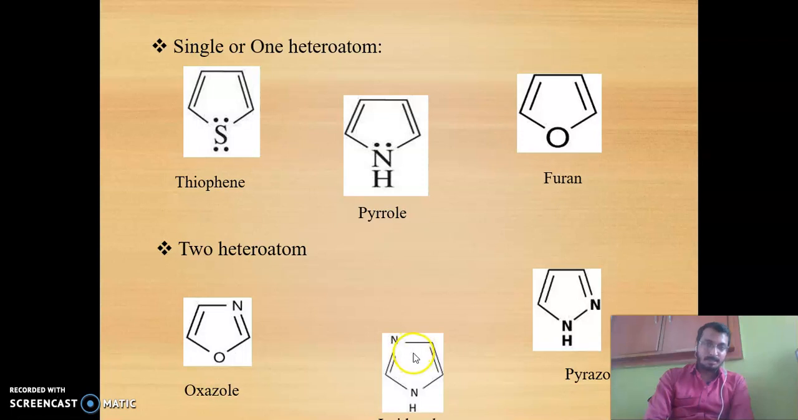This is imidazole, the same heteroatom, but in this case we are considering the number of heteroatoms, that is 2 heteroatoms. And again pyrazole, again the same. Thiazole, this is a 2 heteroatom compound containing sulfur and nitrogen. There are again 2 different heteroatoms and 2 same heteroatoms. We roughly classify them like this.